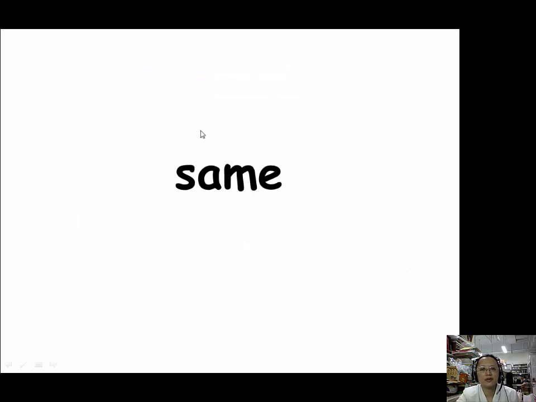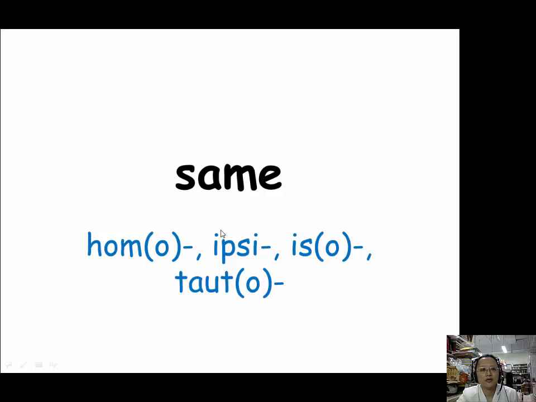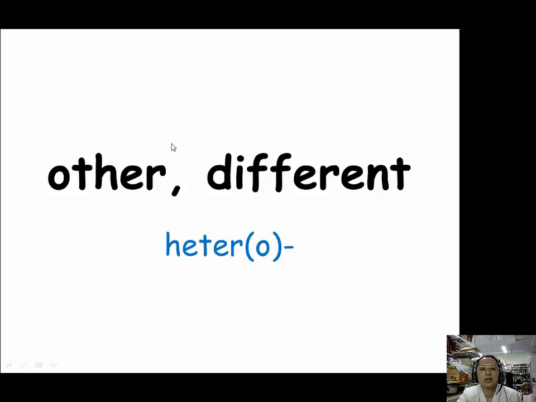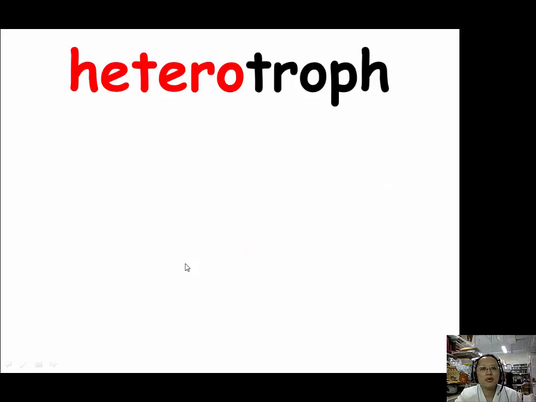Let's review what we learned. When we want to talk about things that are the same, we have four prefixes: homo, H-O-M-O, ipsi, I-P-S-I, iso, I-S-O, and tauto, T-A-U-T-O. When we want to talk about situations that are different, or other, not the same, we have one prefix, hetero, H-E-T-E-R-O.